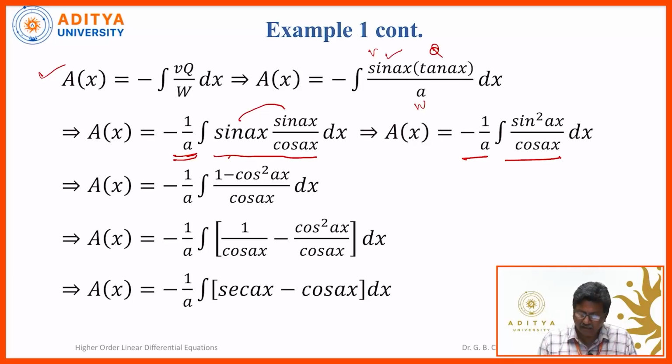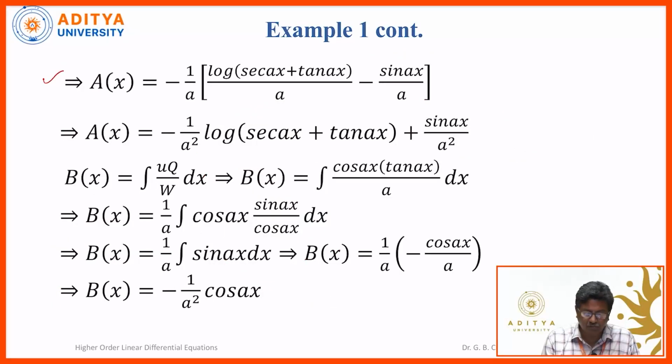So sin square ax in the numerator is written as 1 minus cos square ax, and divide each term in the numerator by the denominator. So A of x is equal to minus 1 by a, 1 divided by cos ax minus cos square ax divided by cos ax into dx. So here you can cancel cos ax. So A of x is equal to minus 1 by a, reciprocal of cos ax is secant ax minus cos ax dx. So we know the integration of secant ax, we know the integration of cos ax.